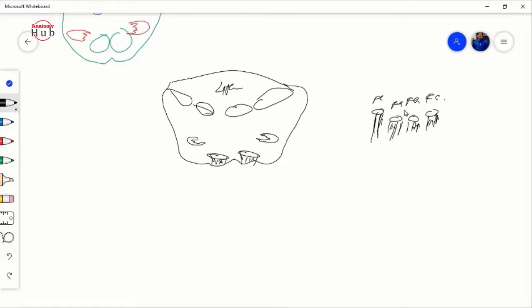Now their second order neurons will crisscross with each other, forming your medial lemniscus. They are going like this, forming your medial lemniscus.